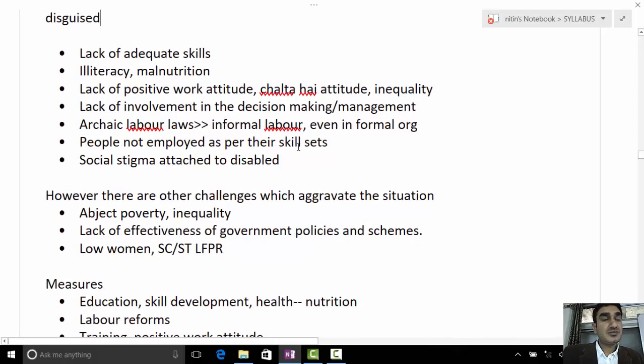There was one challenge we told about: lack of involvement of workers in the management or in decision making. There is one of the DPSP as well, Article 43A, involvement of workers in the management of industries. So in the measures, write that, realize this one.